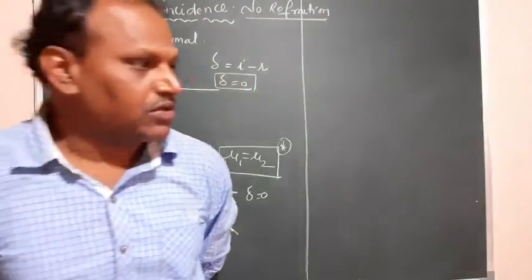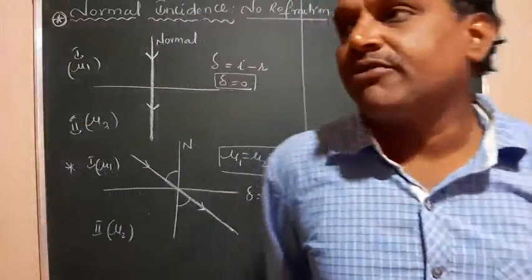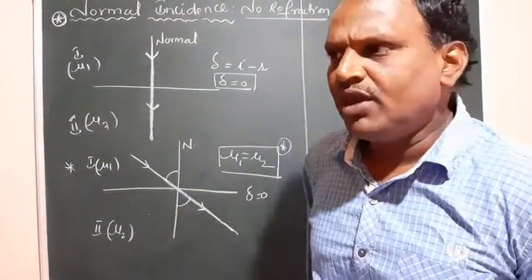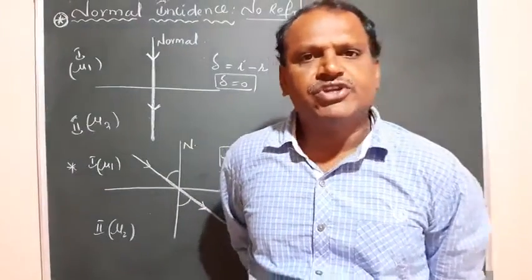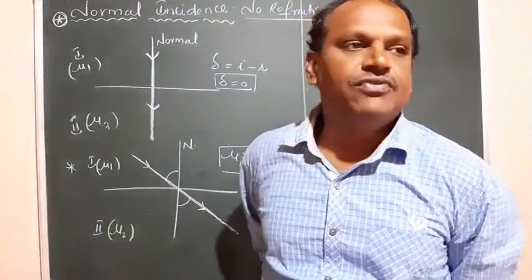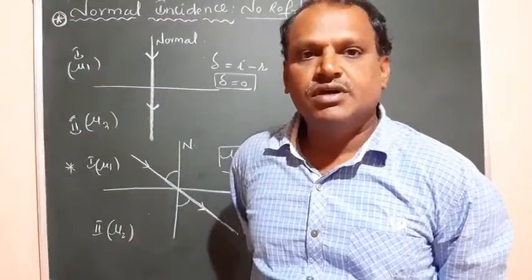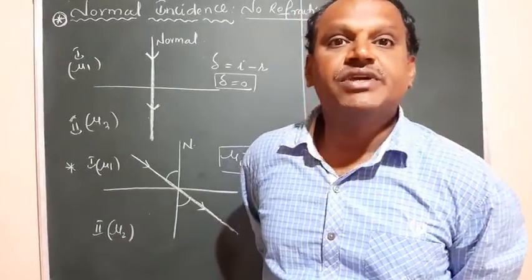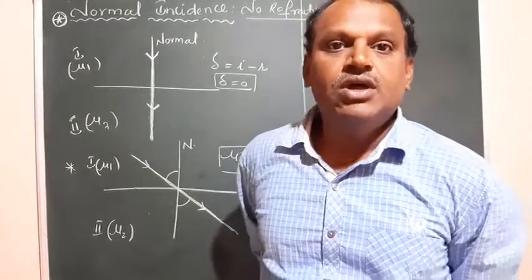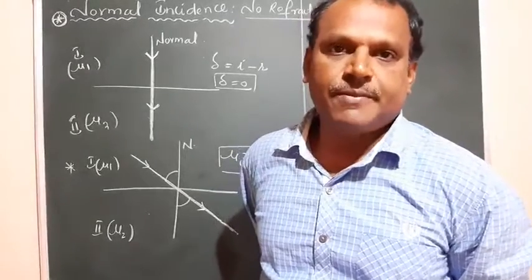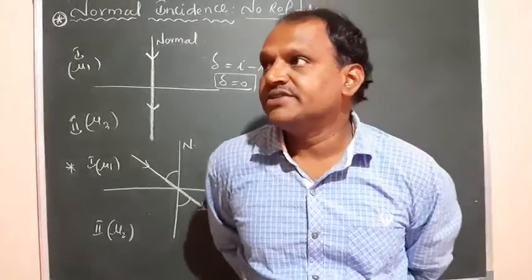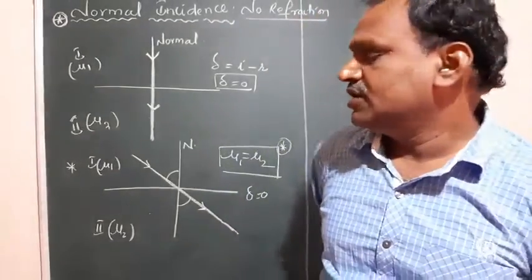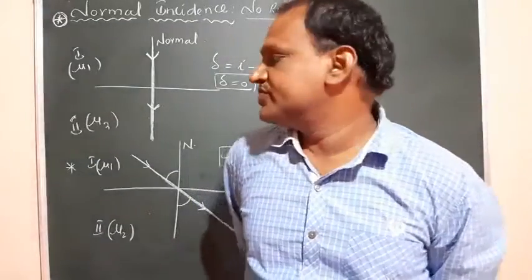Coming to the refraction process. Till now we covered the definition, the bending of light and in which direction, and the equation for the refractive index. During the refraction process, which variable is constant? The frequency of the light remains constant. Wavelength and velocity change, but there is no change in the frequency. We saw that in the previous video.